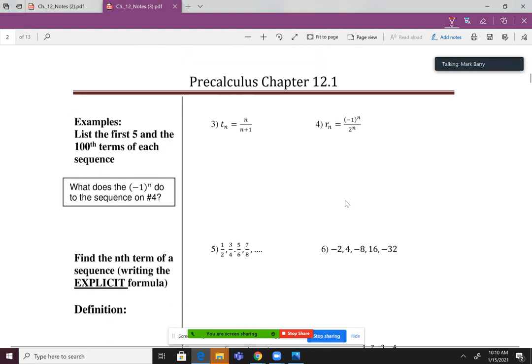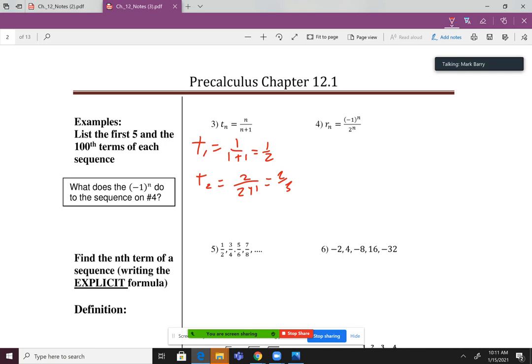All right, let's go to the next page where I think it's still going to be pretty easy. Same idea. We get t sub 1 is 1 over 1 plus 1, so that's 1 over 2. T sub 2, 2 over 2 plus 1, so that's 2 over 3. I'm actually going to stop right there because I know what's going on here, right?